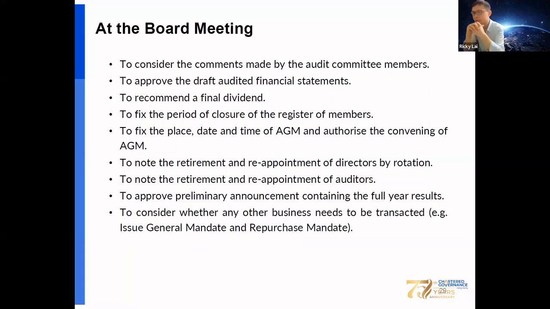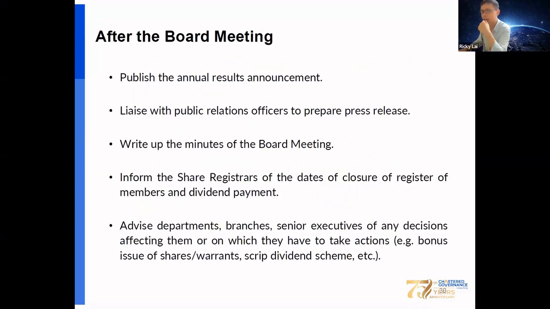Then at the board meeting, please also consider all the comments from the AC members to approve the draft audited financial statements, to recommend a final dividend, to fix the period of book closure of the register of members, to fix the date and time of the AGM and approve the convening of the AGM, to note the retirement and reappointment of directors by rotation, as well as auditors, to approve the preliminary announcement containing the full year results, and also to consider whether any other business needs to be transacted, which includes issue general mandate and repurchase mandate.